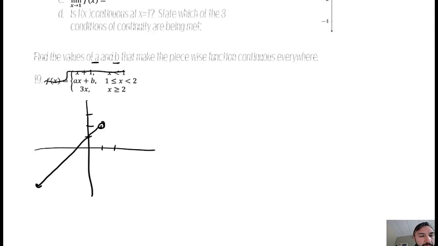Alright, I'll do the same thing for the bottom. Y equals 3x. Well, 3x is also like mx plus b, it's just that b is 0, and it has a slope of 3. So up 3, right 1, up 3, right 1. It looks like this. Okay. So no judging my graph here. I know it doesn't look great. But I'd only keep the values where x is equal to 2, so all the way up here, and greater than 2. So that side, not this side.